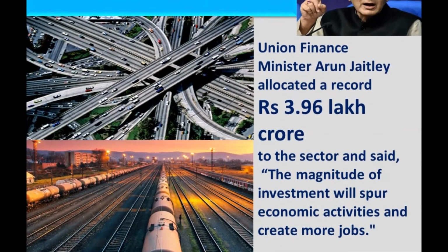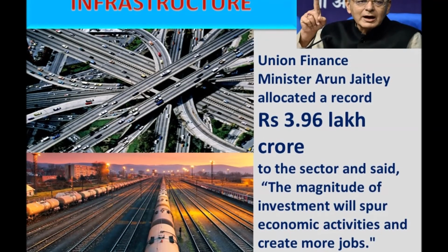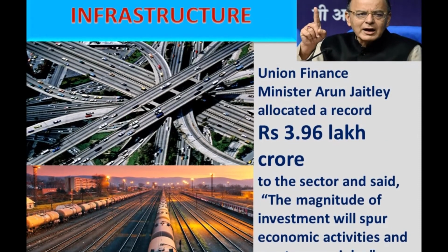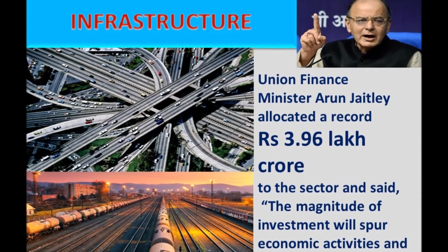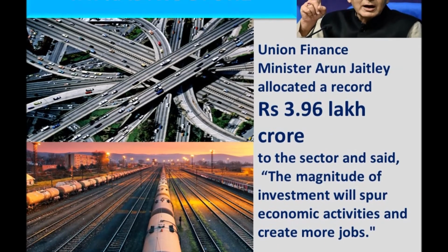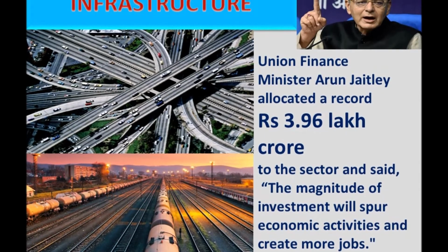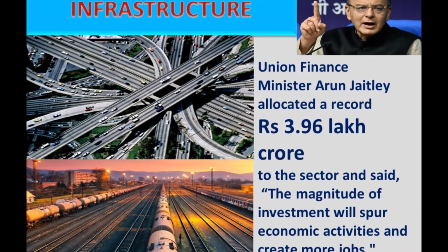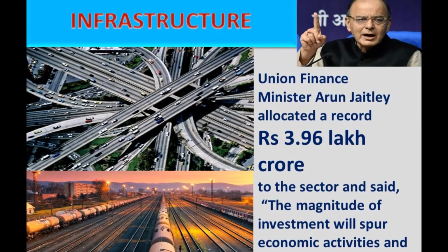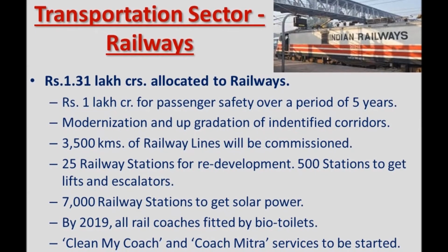Next we come to infrastructure. Infrastructure refers to all the facilities that are necessary for an economy to function. Now this year the government has given a big boost to this sector. It has given a massive 3.9 lakh crore of budget allocation to infrastructure. This is mainly because the railway budget has been included in the infrastructure budget this year. But even if we exclude the railway, last year we had 2.21 lakh crores of expenditure on infrastructure, but this year it is 2.41 lakh crores. And the remaining 1.3 lakh crores has been allocated to railways.